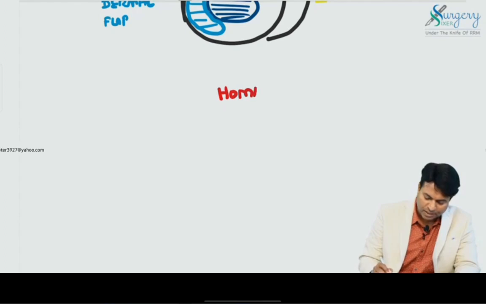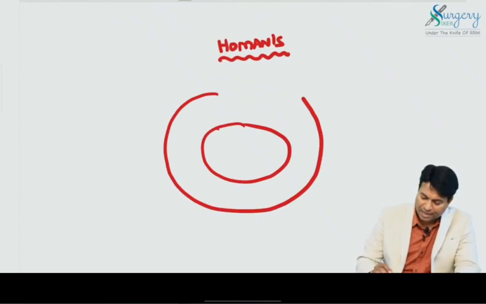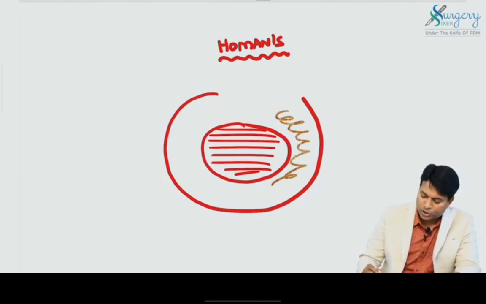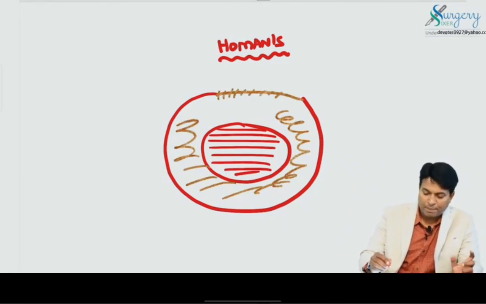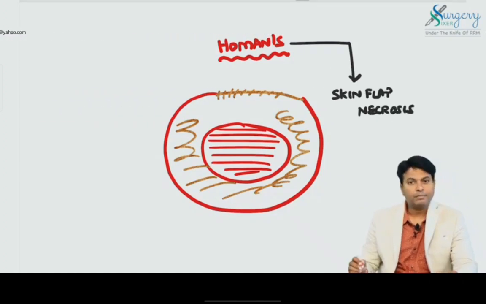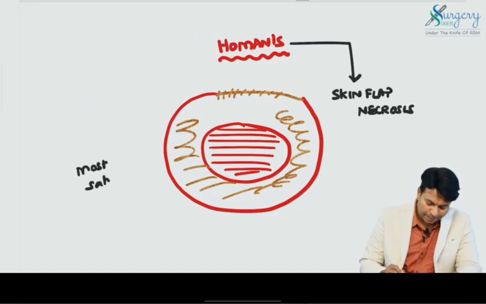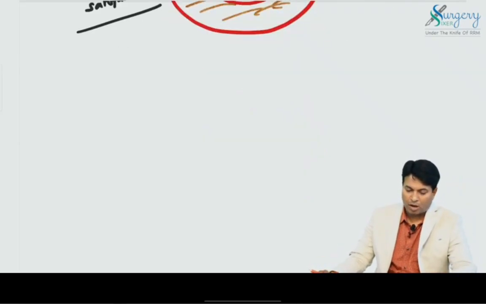The satisfactory operation is Homans. Homans is the most satisfactory operation. What we do in this is raise the skin flap. These are the underlying muscles. We raise the skin flap, remove all the subcutaneous tissues from beneath, and reclose the flap like this. The major problem in Homans is that skin flap necrosis can happen. But anyhow, among the various operations, this is the most satisfactory, known as the Homans operation. Please remember, the Homans operation is the most satisfactory operation.